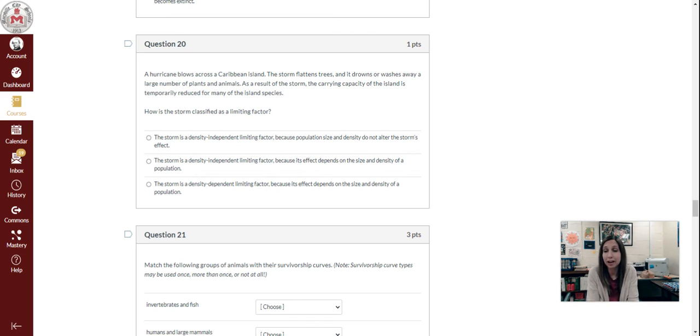So answer option A again for question 20. The storm is a density-independent limiting factor because population size and density do not alter the storm's effect. B, the storm is a density-independent limiting factor because its effect depends on the size and density of a population. Or C, the storm is a density-dependent limiting factor because its effect depends upon the density and size of a population.